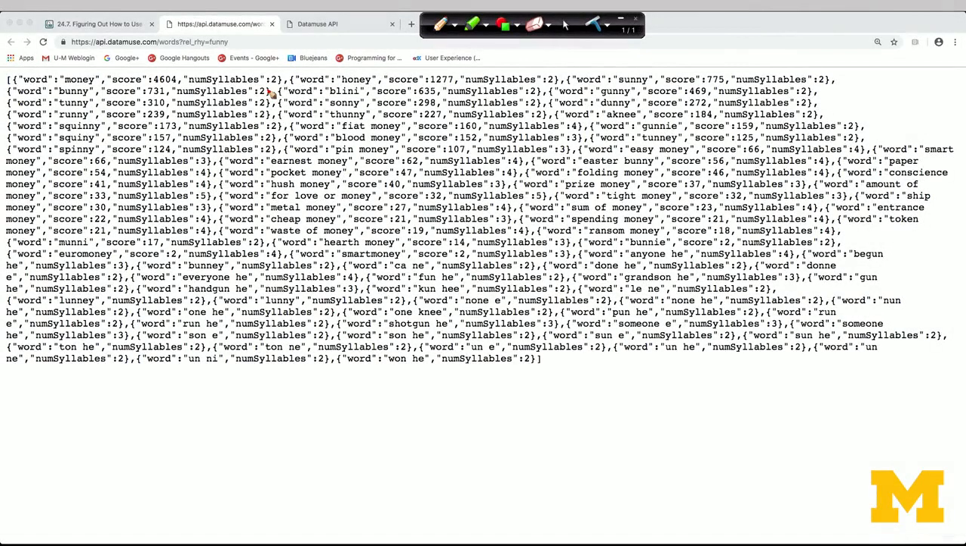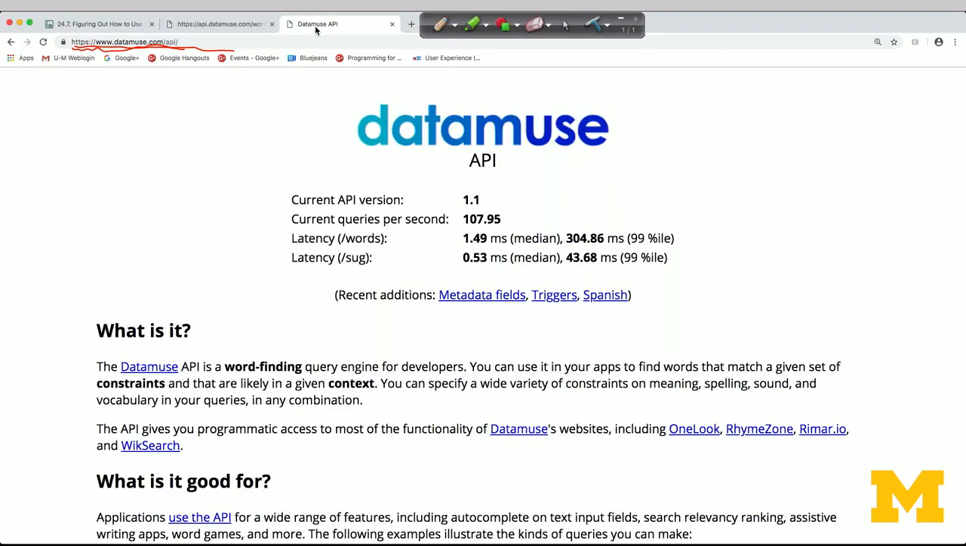Welcome back. Remember this URL that we used before to find out what words rhyme with funny? It's got the base part, and then a question mark, and then key equals value. Well, how did we know what to put into that base part? And how did we know to use rel_rhy in order to ask for things that rhyme? The answer is you use the documentation for the API. So let's take a look at the documentation of that API.